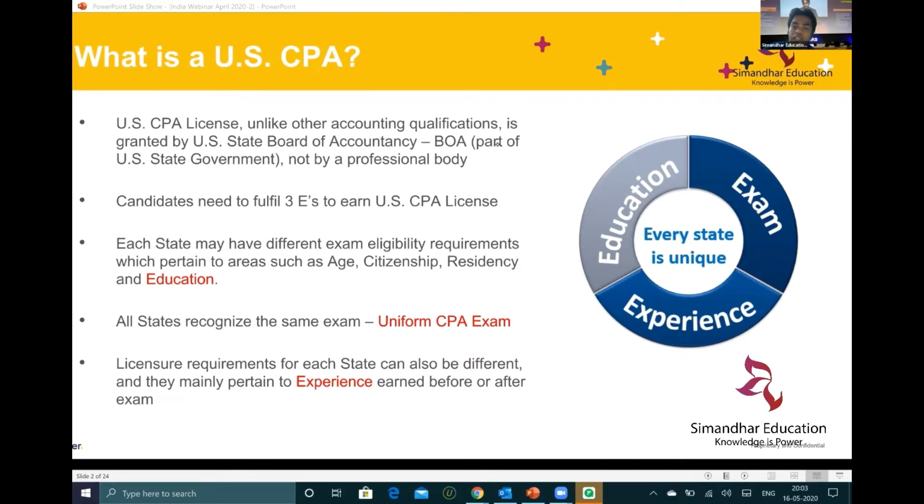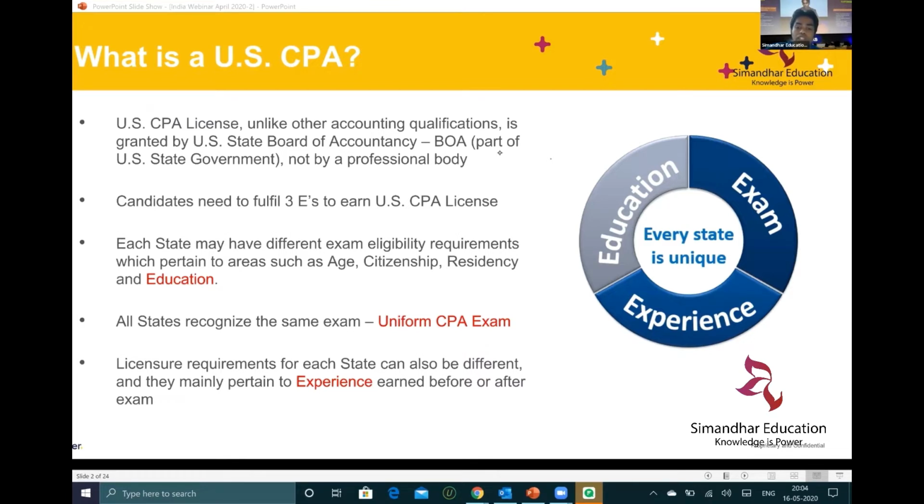So today the session will be more on the application side, apart from the evaluations and other things. And we'll also cover the sections: what subjects are covered in the CPA, whether it be FAR, audit, REG, BEC, and what the pattern is. All of those will be covered today.